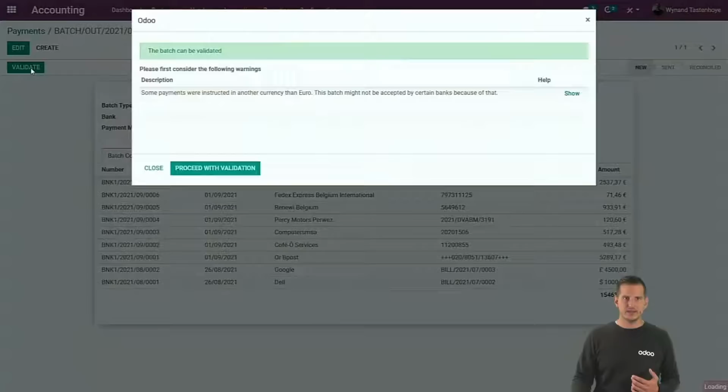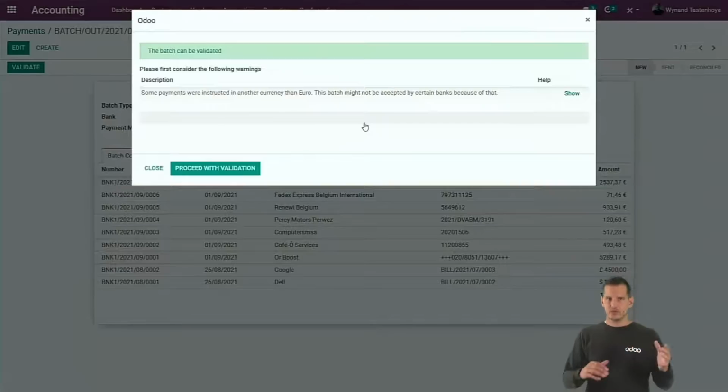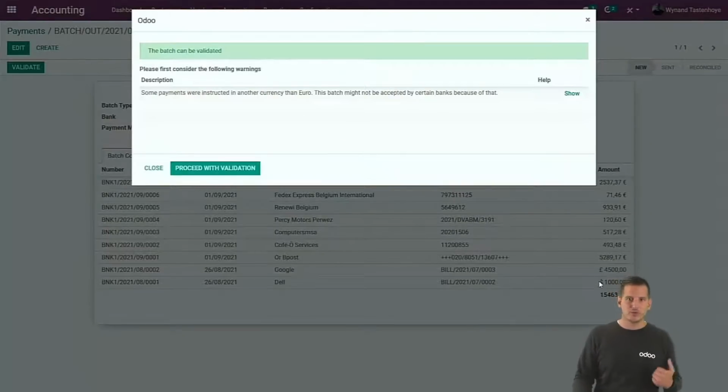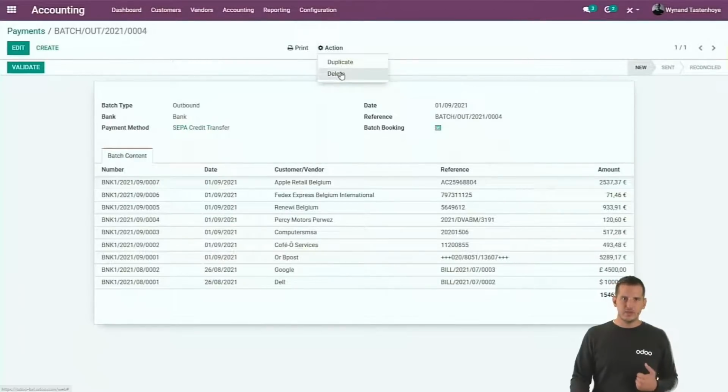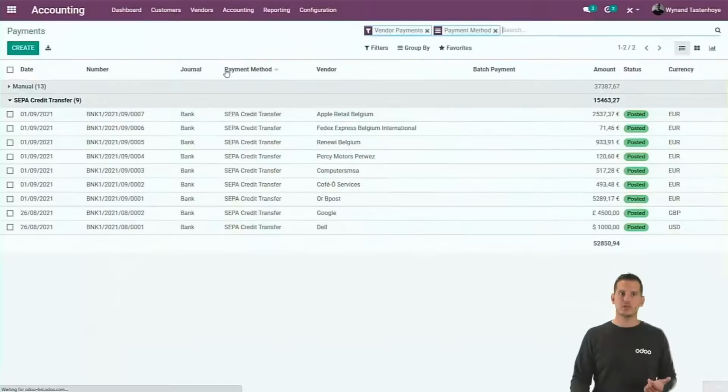So when you validate it, you might have these kinds of warnings because, of course, some banks, not all, accept a payment file with different currencies. And I have one here for pounds and one for dollars. So indeed, let's go back and just delete this one in order to filter out only the ones in euro.